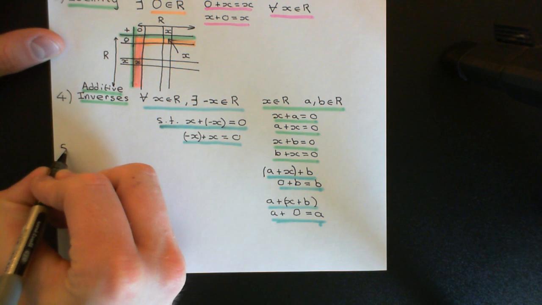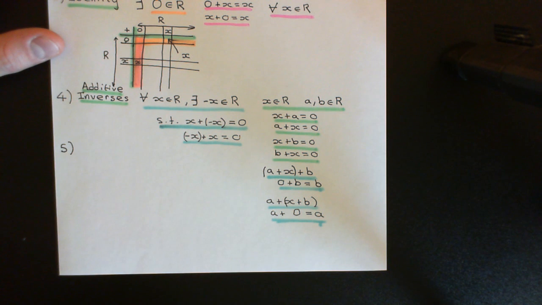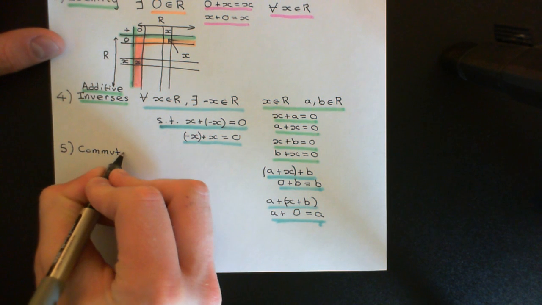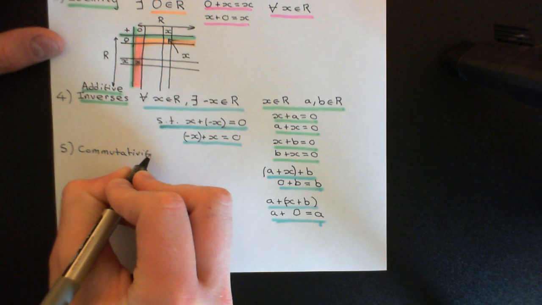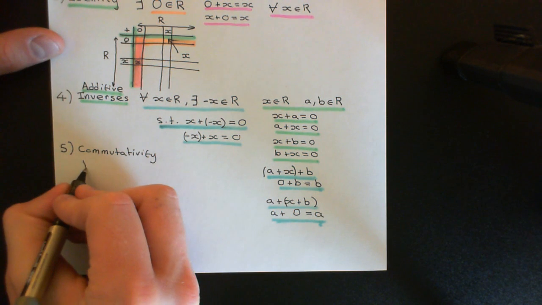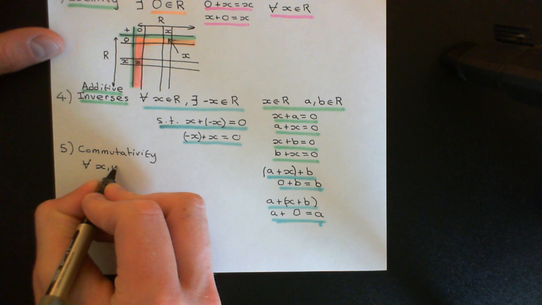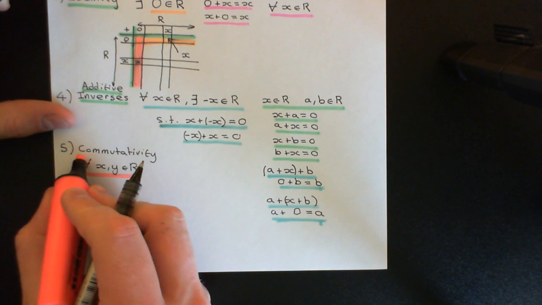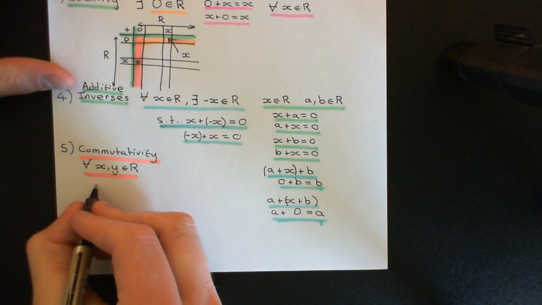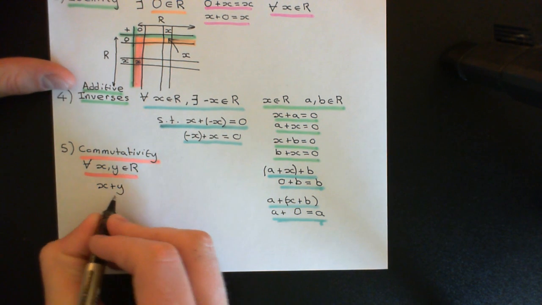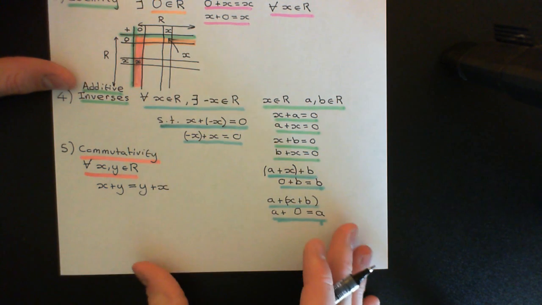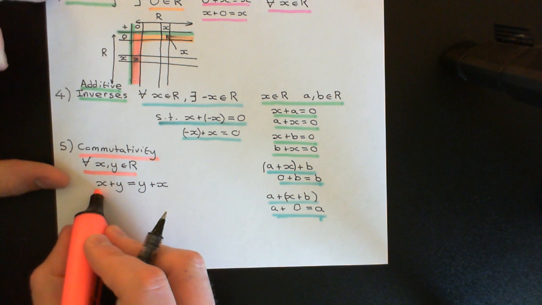Finally, axiom number 5 that we want our addition composition law to obey is a nice simple one. This is commutativity, the commutative law, and this again is a beautifully easy one to understand. It says that for all little x and little y that you can possibly come up with from the ring, capital R, if you add x and y, it must equal the same thing as if you do it the other way around, so you add y to x. So x plus y must equal y plus x.